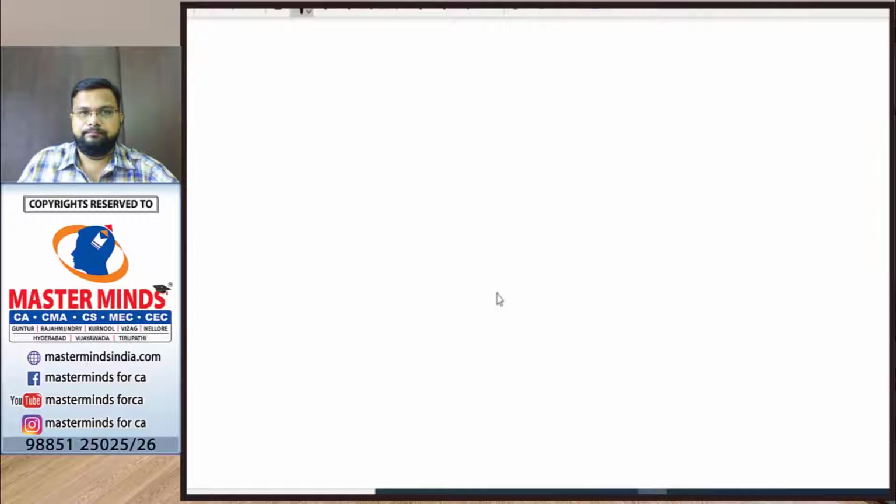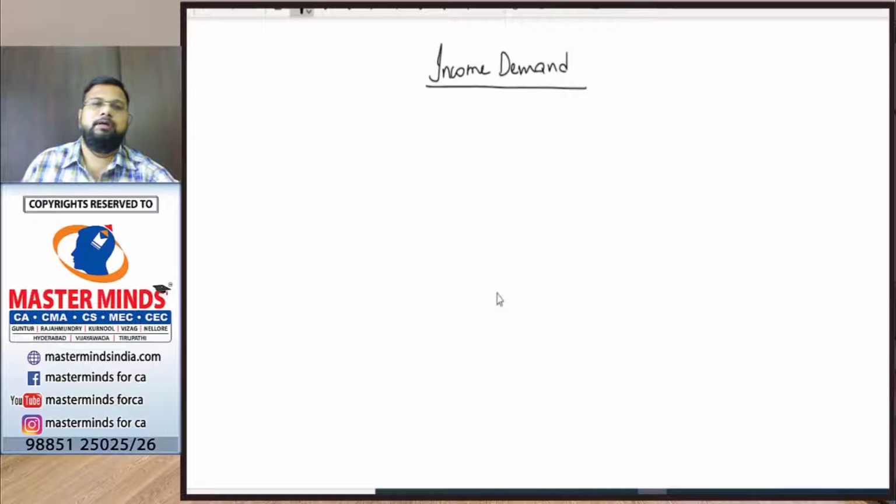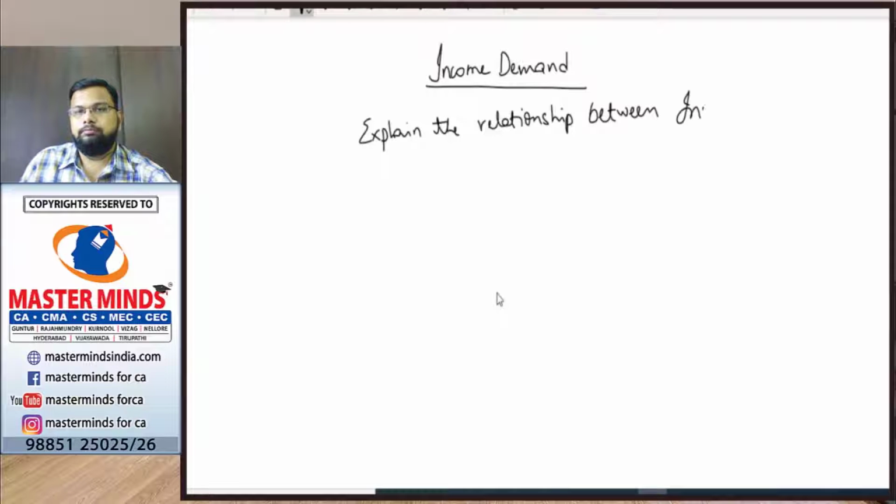Income demand: we try to explain the relationship between income and demand, the income of a consumer and the demand of a good.